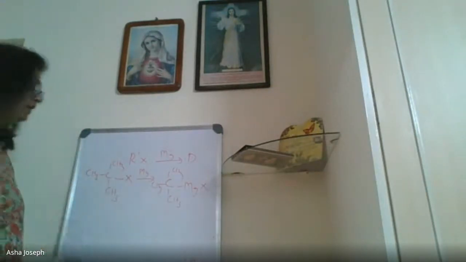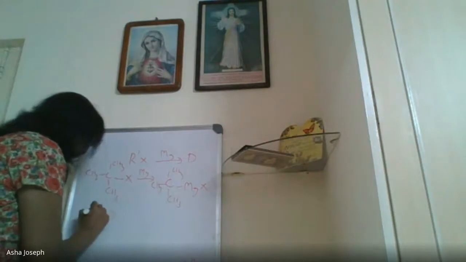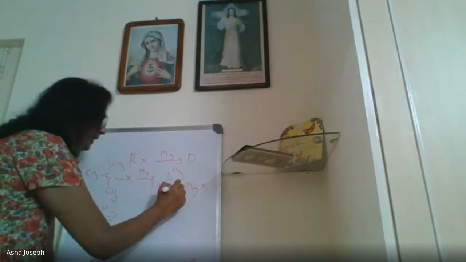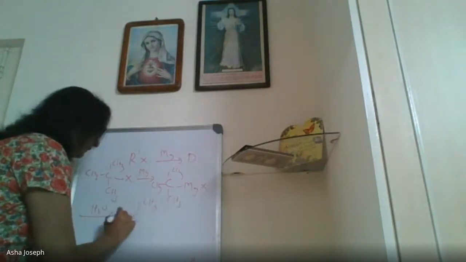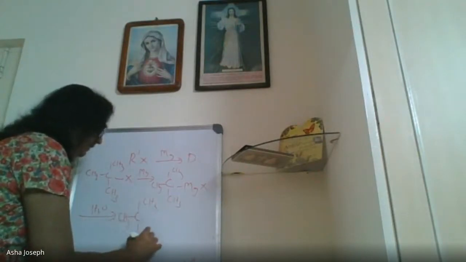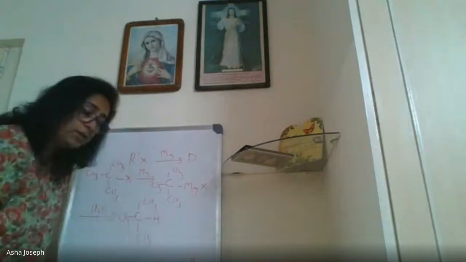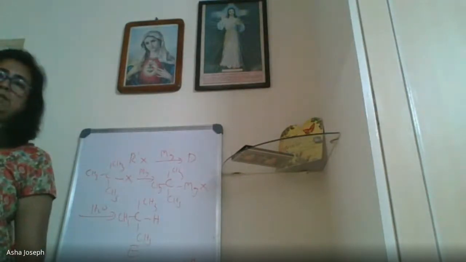Now water. With water means here H will come, isn't it? So C, CH3, CH3, CH3, H. This is our E. E is this. Have you understood? Yes, ma'am.